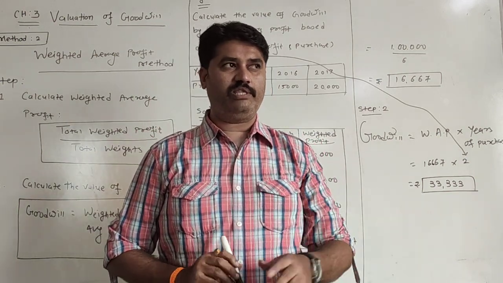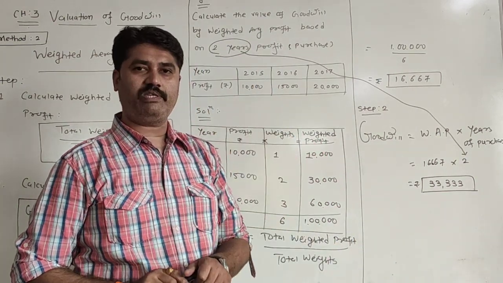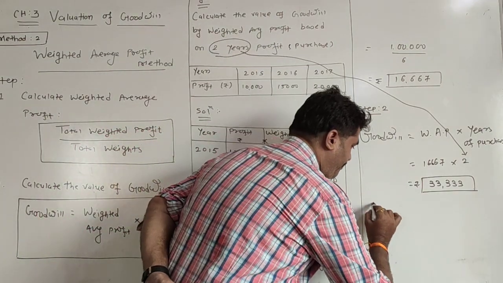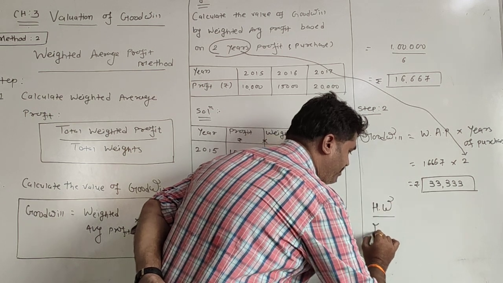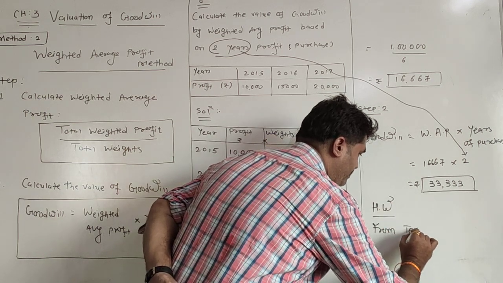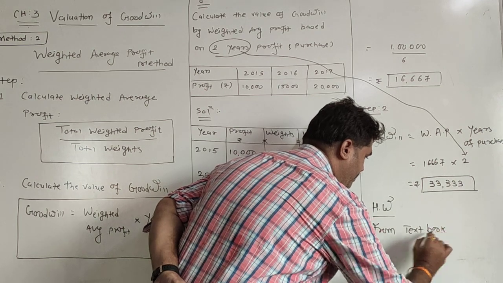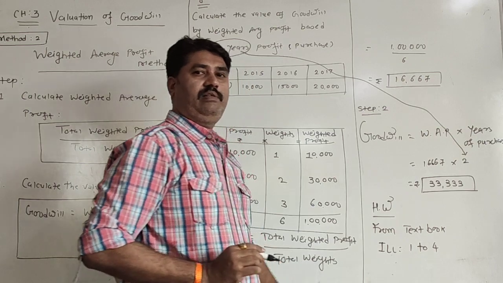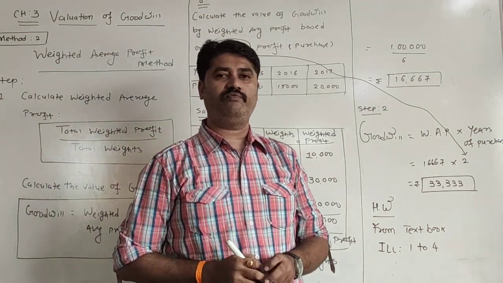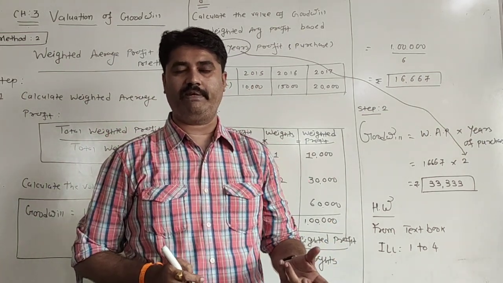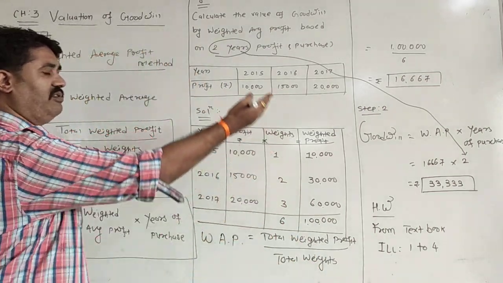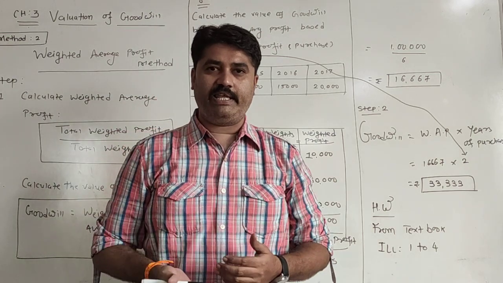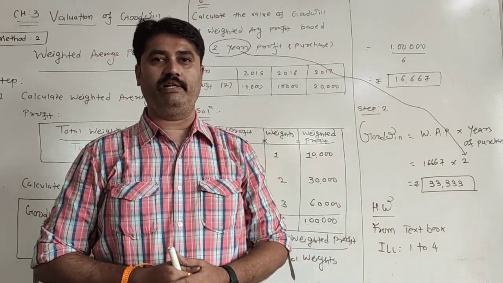I am giving you homework based on these two methods, the first method and the second method. You are supposed to do illustrations number 1 to 4 from the textbook. Illustrations 1 and 2 are to be done with the help of the simple average profit method, and illustrations 3 and 4 are based on this weighted average profit method. Okay. So in our next lecture we will continue with the third method. Thank you.